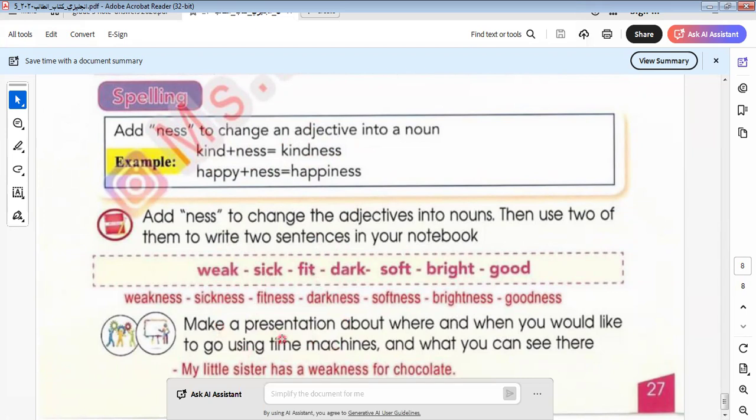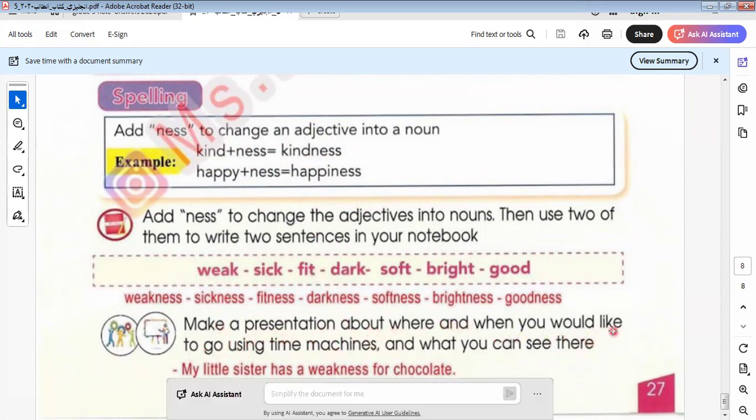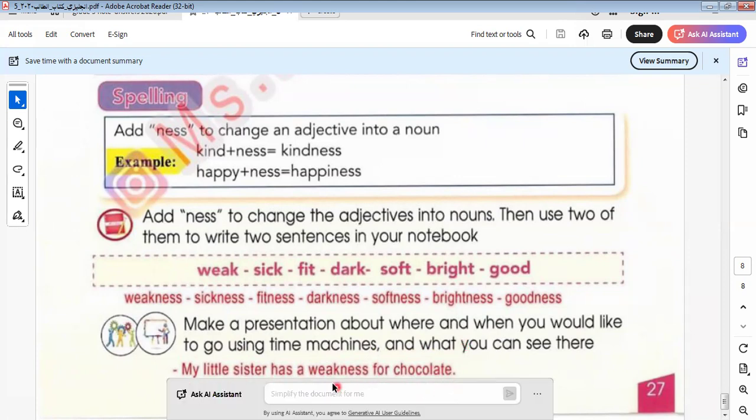Make the presentation about where and when you would like to go using the time machine. So here we want you to make a project about a time machine, and say what place you want to go. It means something imaginary, like saying I will go to 1960 or 1970, and I would like to know more about this time. What happened in this time?